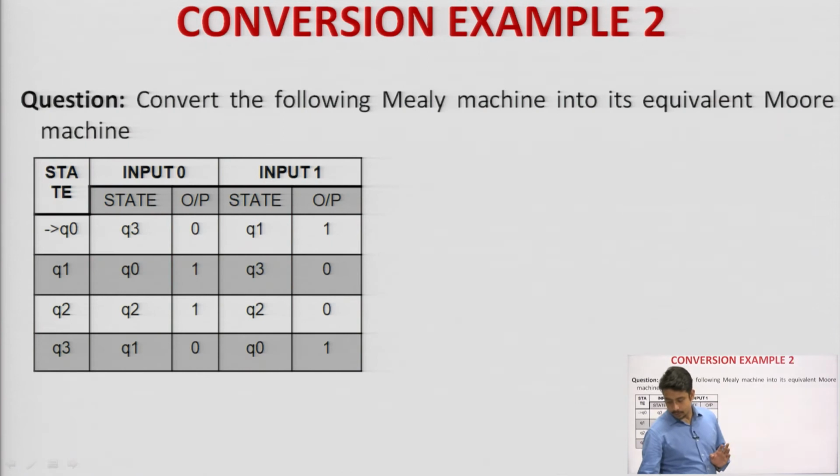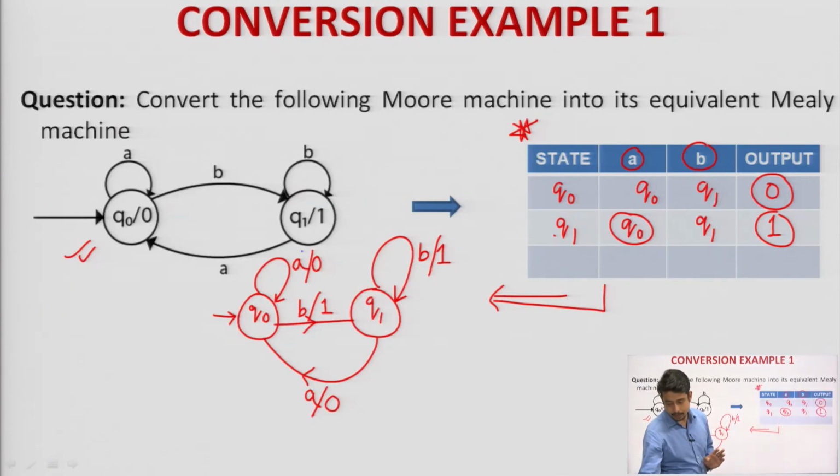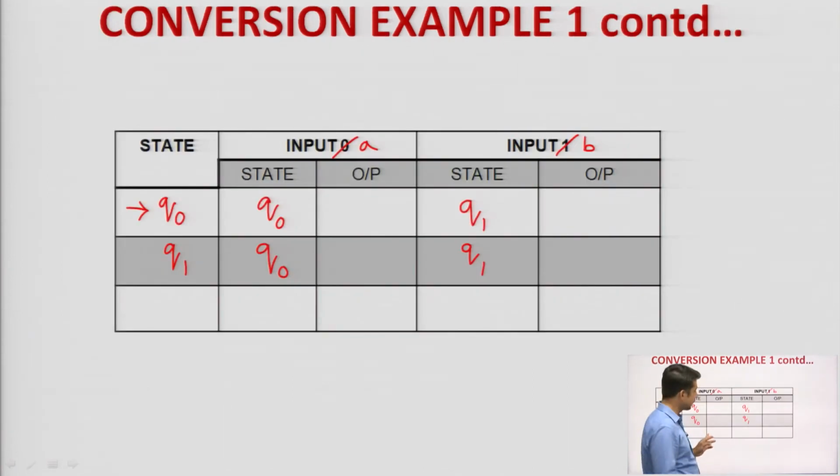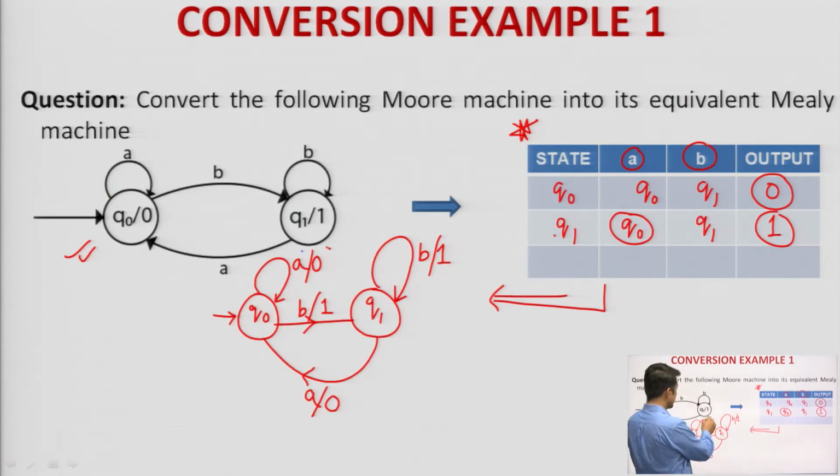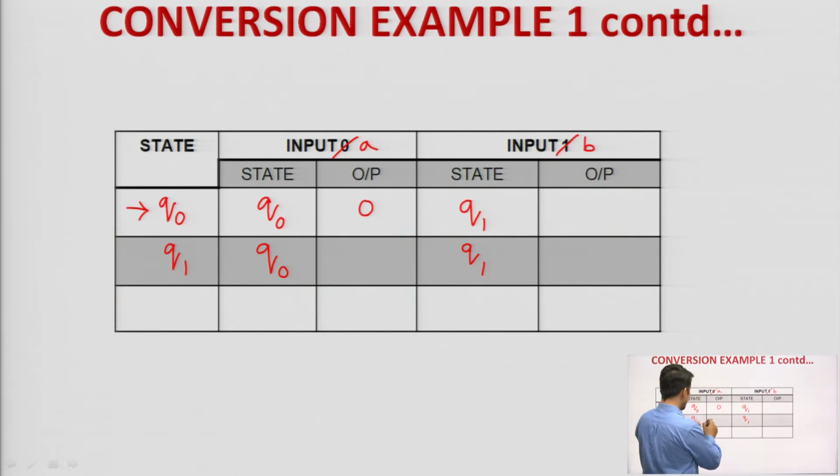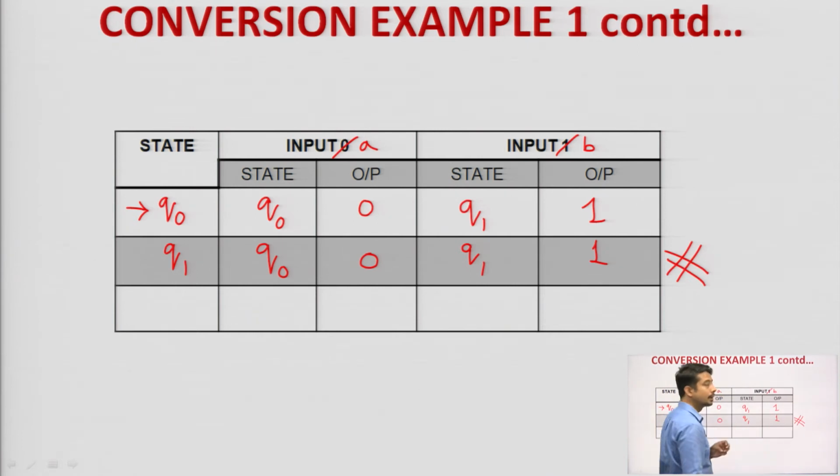Now, let me get to the main concept: how to write down the outputs. If we have to write down the outputs for Q naught, going back to the diagram, Q naught on input alphabet A is coming back to Q naught, and what is the output of Q naught? 0, correct. You can check it in the previous diagram. Then what is the output for Q 1? Everywhere it is 1 only. So, whatever Q naught I have, it will be 0, and whatever Q 1 I have, it will be 1. Therefore, this is the final transition table for the Mealy machine.